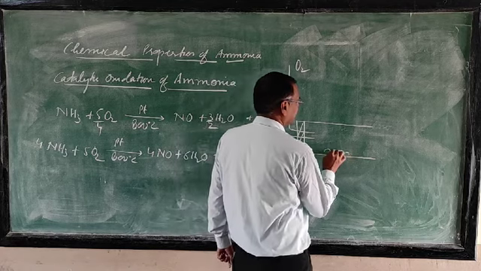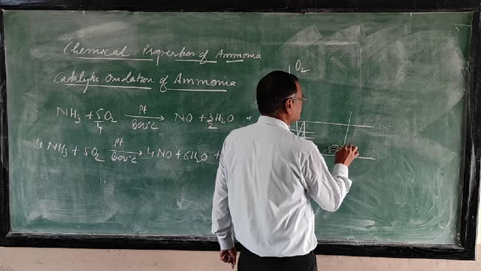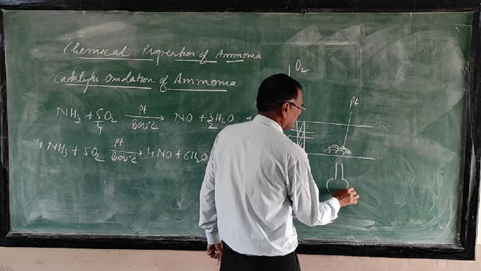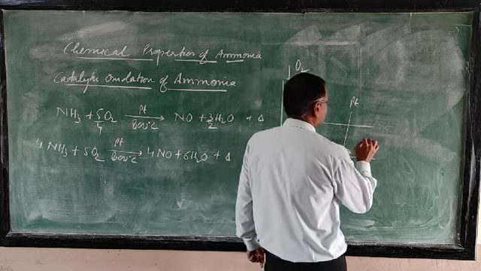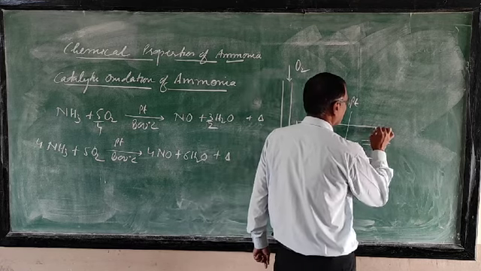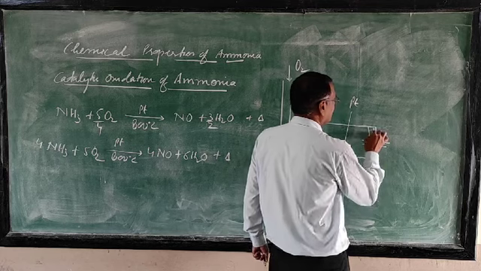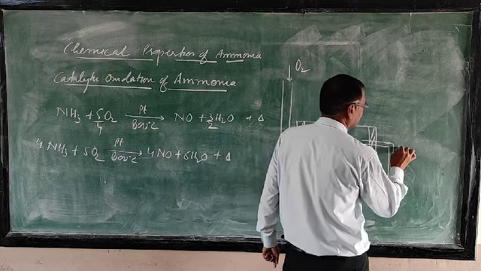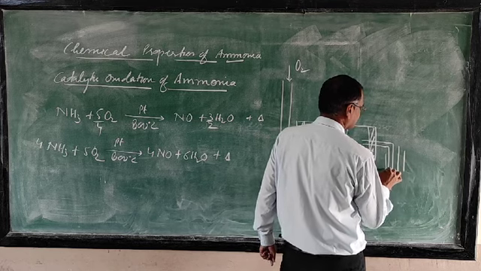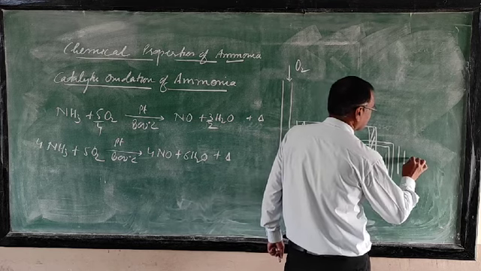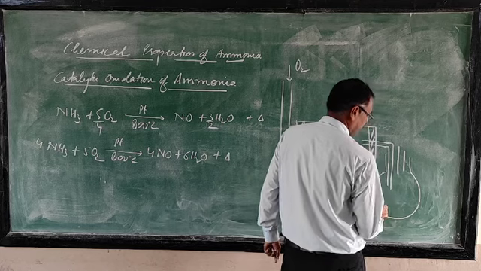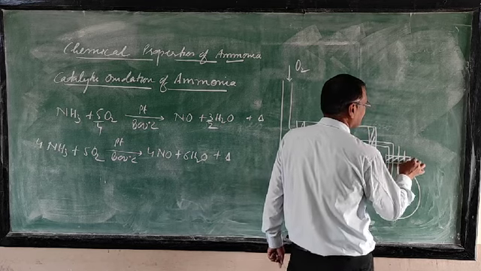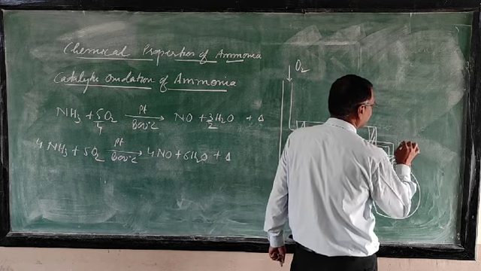Here platinum is kept. Heating is given. Then the released gases come here into this flask. This flat bottom flask is there.